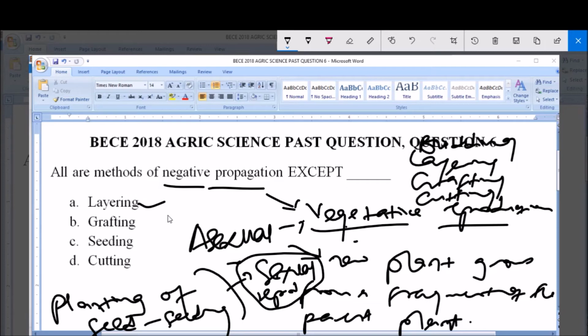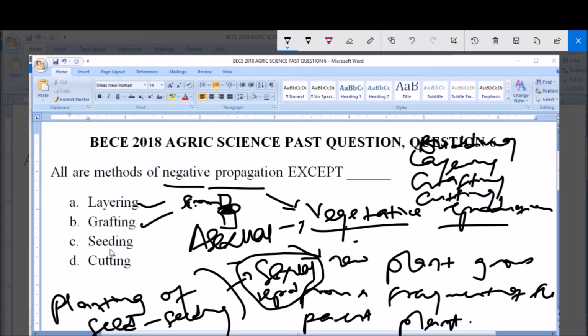Now in terms of grafting, the part of a plant known as the scion, let me just represent it diagrammatically. You have a part of a plant like this. It is cut from a plant. This is known as the scion. Now it will be attached to another plant like this and tied together with the other plant. Now this will grow to give a new plant. So this is a beautiful expression of grafting. So it's a vegetative propagation because it does not involve planting of seeds.